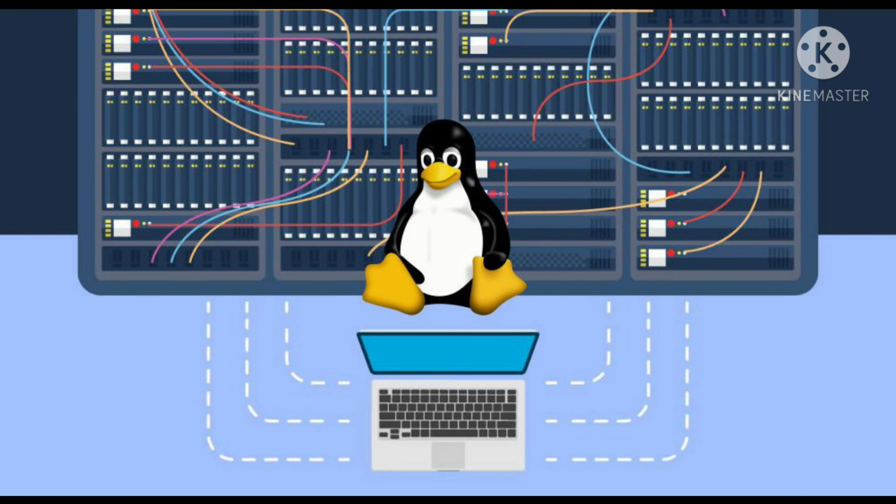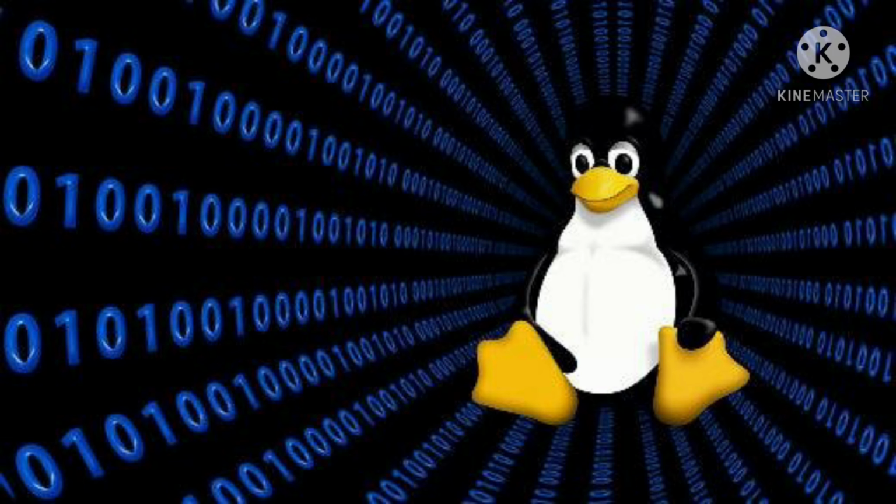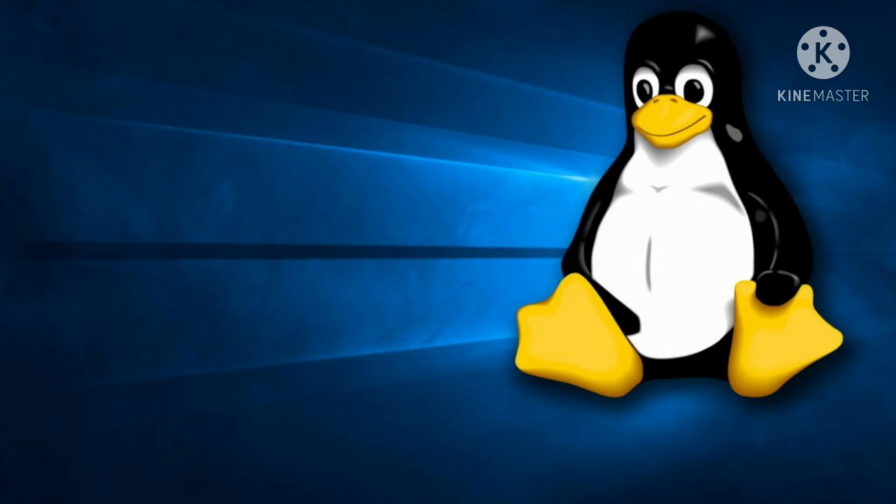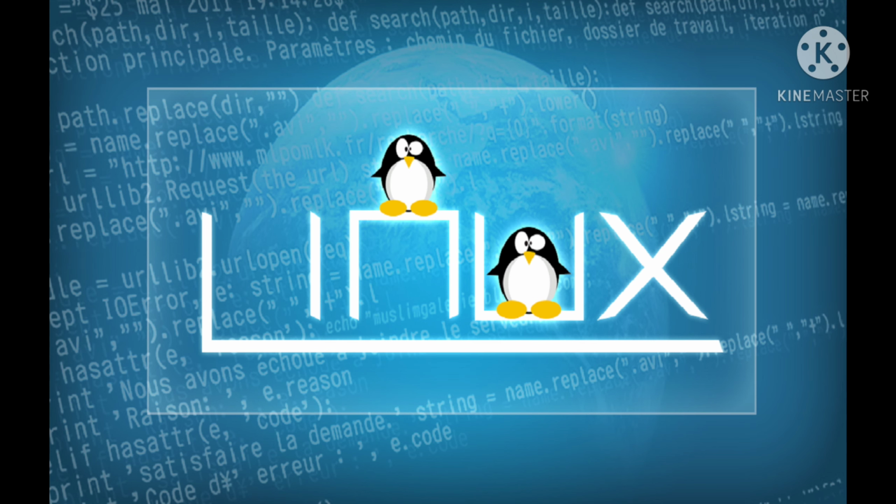Now, many of us have a doubt whether Linux and Unix are the same or different. Linux and Unix are different, but they do have a relationship with each other as Linux is derived from Unix. Linux is not a Unix, but it's a Unix-like operating system. The Linux system is derived from Unix and it is a continuation on the basis of Unix design. Now let's come to Linux.